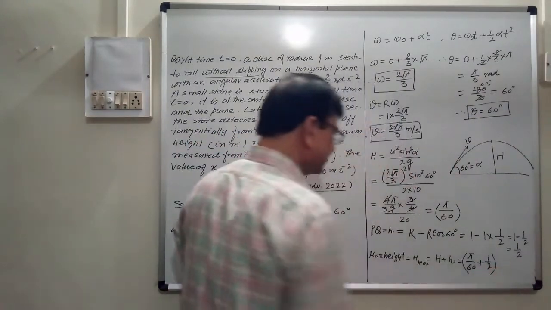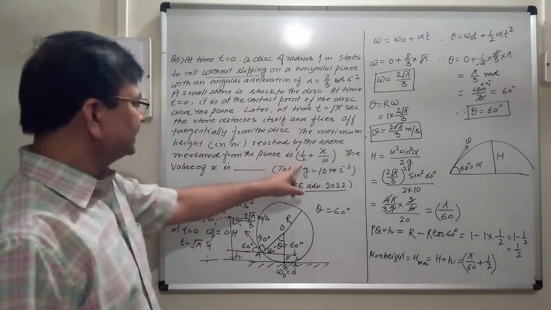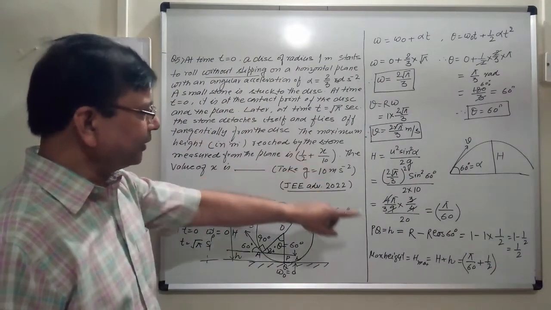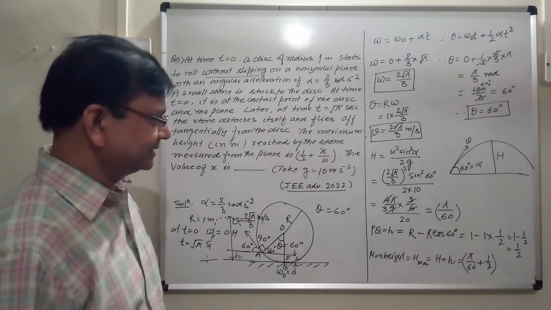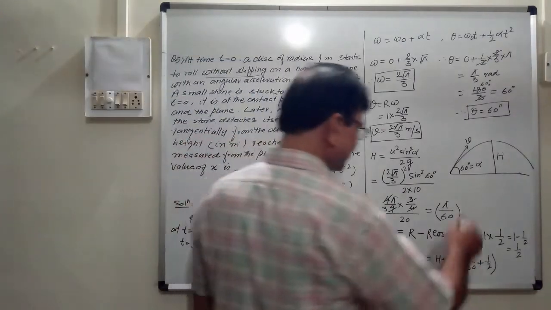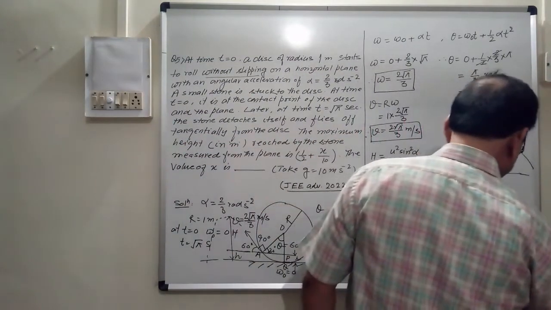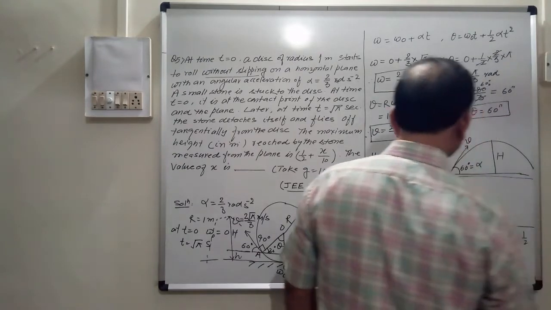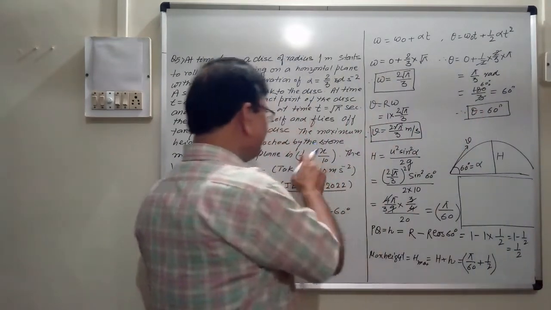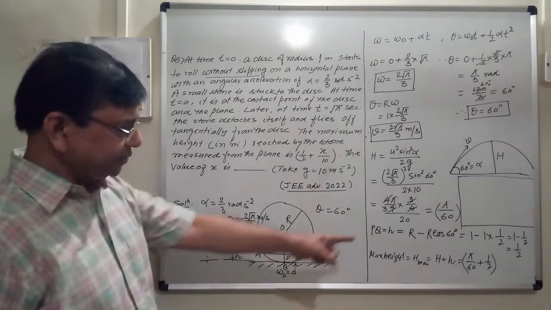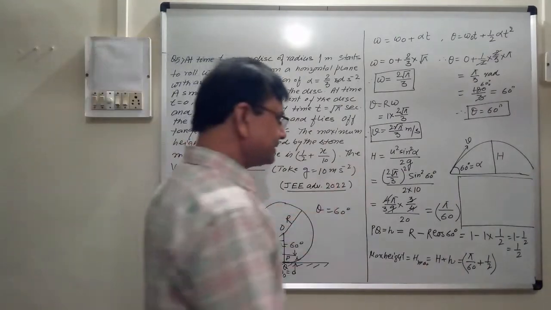H max is given, that is half plus x by 10. If you compare these two, what is x? चलो भाई इसी जगह कर देते हैं, इस स्पेस को यूटिलाइज कर लेते हैं हम. ठीक है, हम लिखेंगे half plus x by 10 is equal to half plus pi by 60.